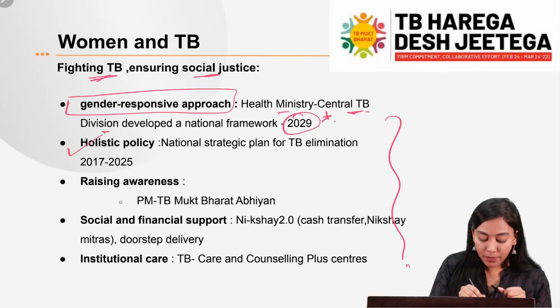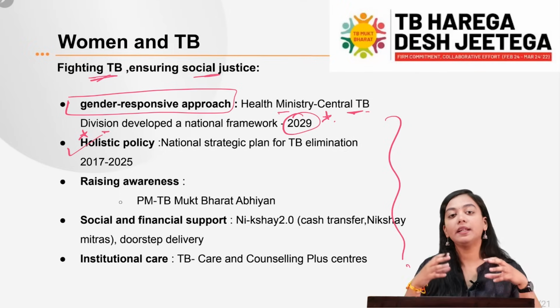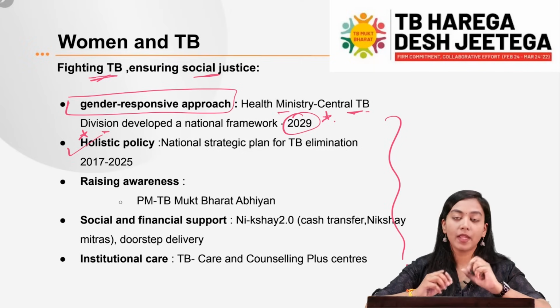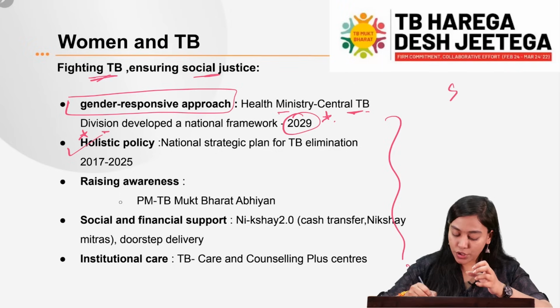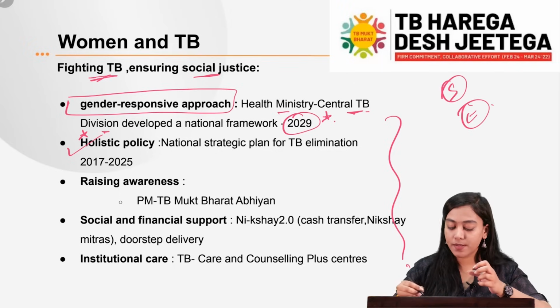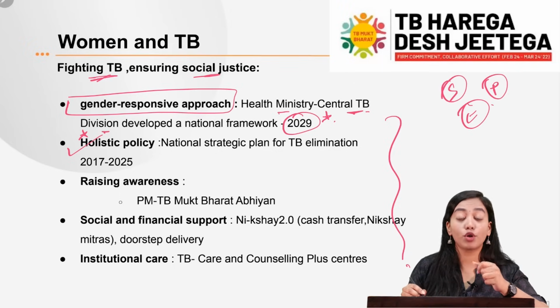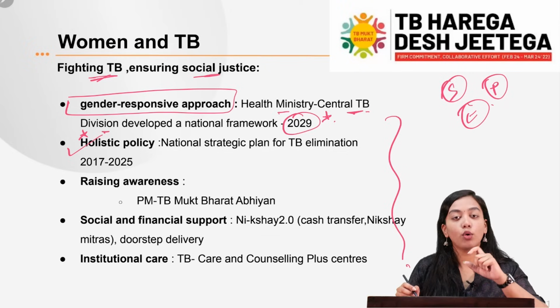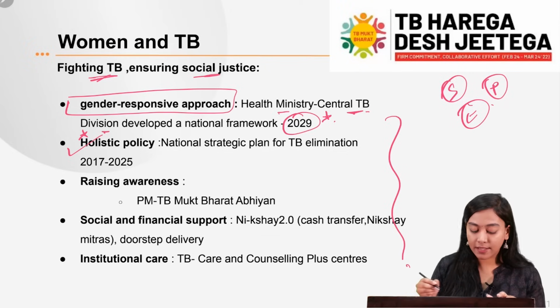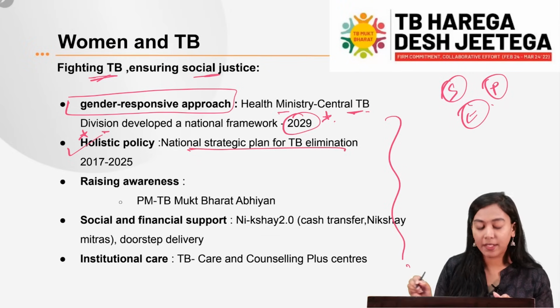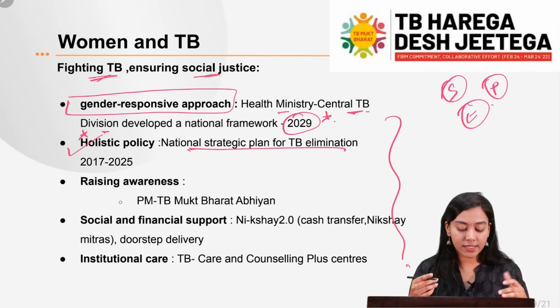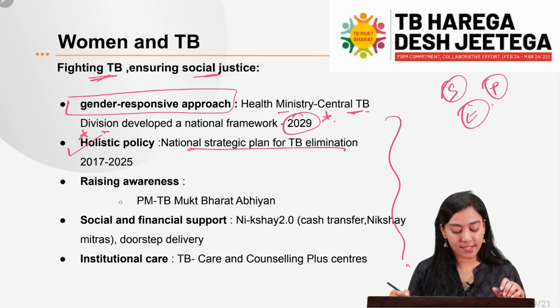Then we need to build up a holistic policy, because TB needs a multi-pronged approach. We need to deal with the social factors, the economic factors, and the psychological factors in order to deal with TB. For this, a holistic policy has already come in place in the name of National Strategic Plan for TB Elimination. You can again use this along with the way forward in your mains answers.